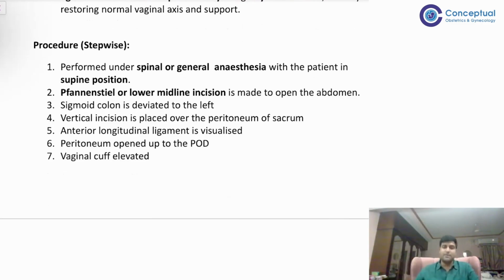General anesthesia is preferred because it gives good exposure, and it is given to the patient in supine position, not lithotomy, supine. Pfannenstiel incision or lower midline incision. Lower midline is again preferred because of the exposure it gives. Then the sigmoid colon is deviated towards the left. Then a vertical incision is placed over the peritoneum of the sacrum.